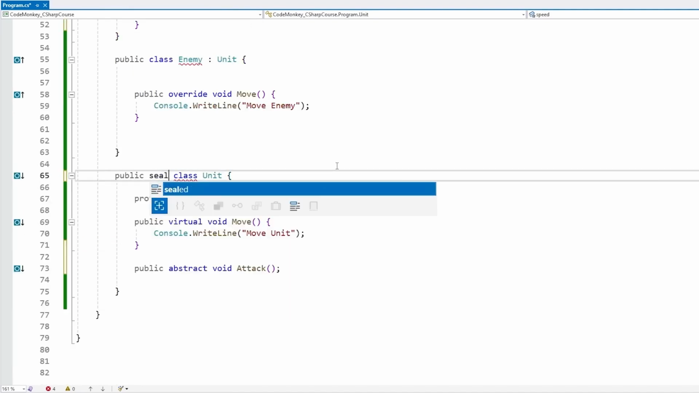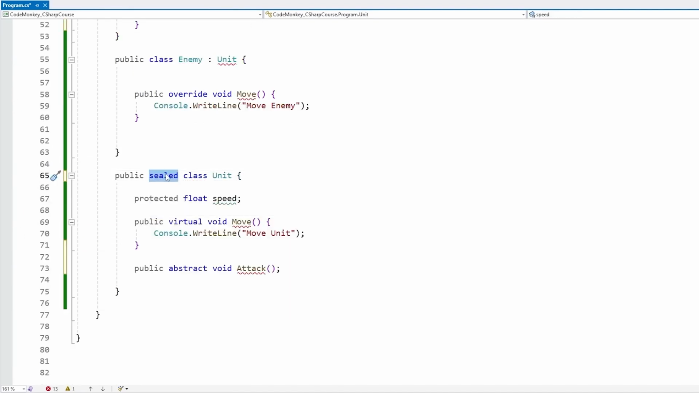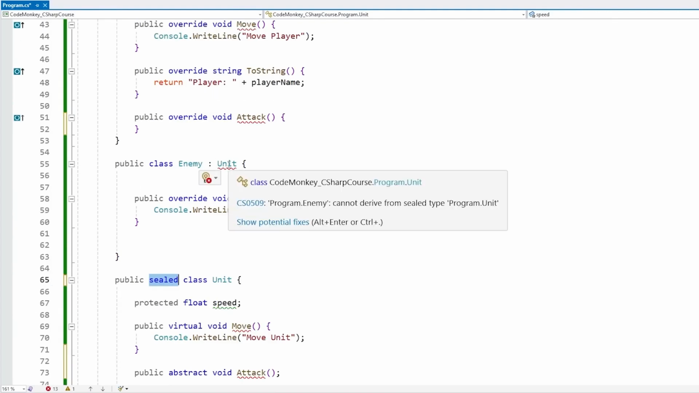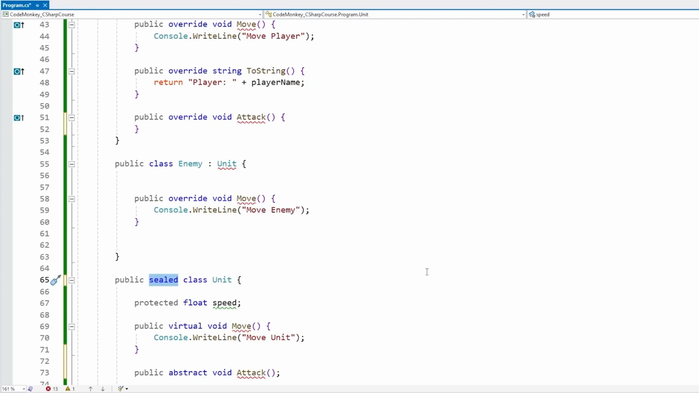Then another keyword is sealed. What this one does is it prevents classes from extending this one. So as you can see up here we have an error. Since we marked that one as sealed, it is telling us enemy cannot derive from sealed type unit. Now personally, I've never really used sealed, but in complex projects with tons of classes, sometimes it can be wise to make something sealed if it is never supposed to be extended.